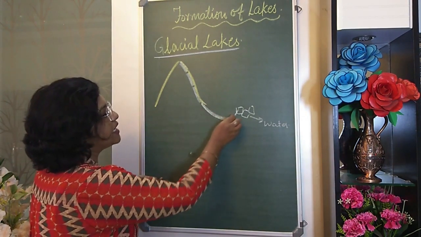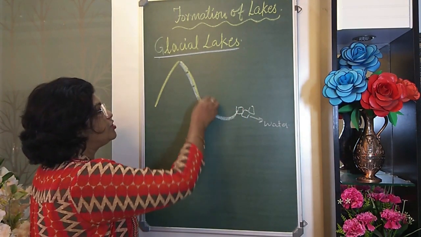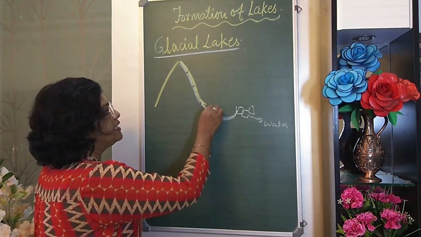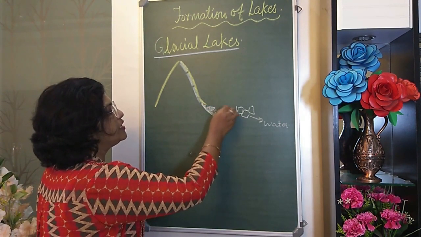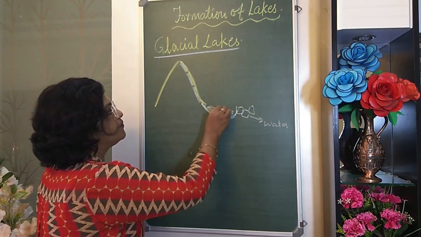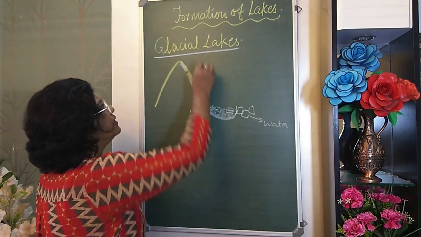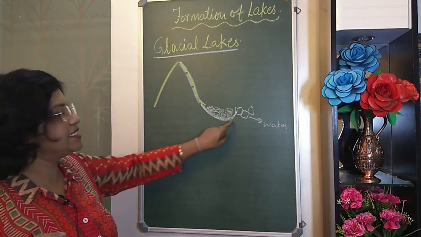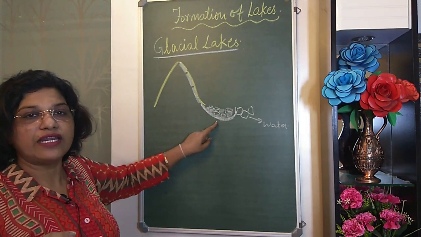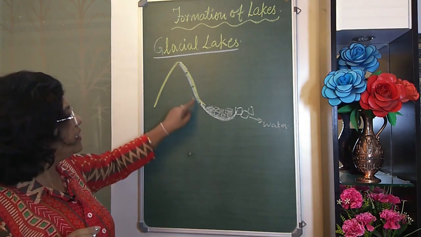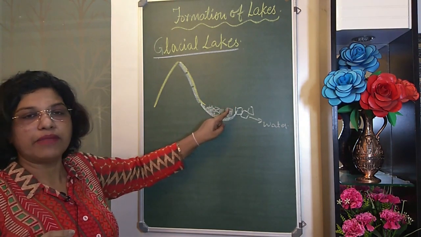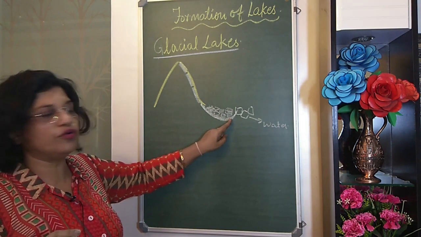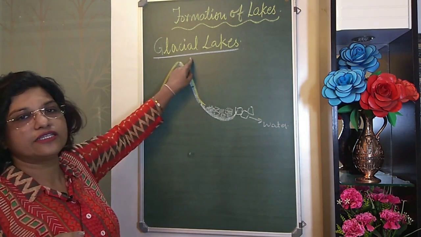So, when it digs out a basin, this basin is usually covered by the glaciers which are gradually melting. So, this becomes a lake, and that is how glacial lakes are formed. A deep basin is dug out by the glaciers when a huge block of glacier erodes the basin in this manner when it comes down to the floor. This is how the glacial lakes are formed.